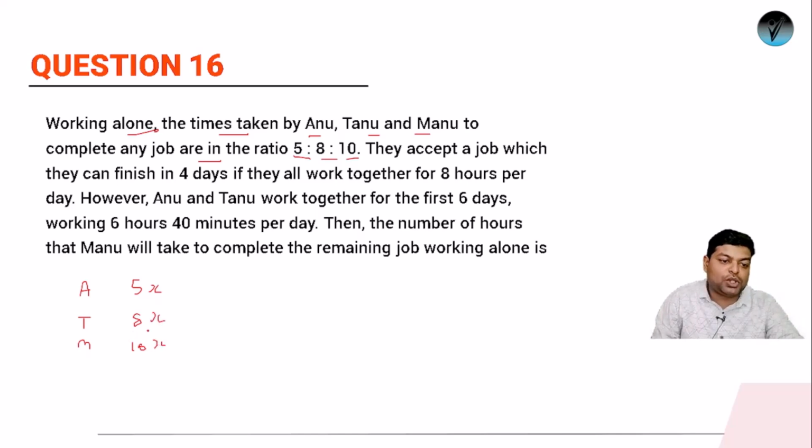So let's assume the total work. Total work will be simply the LCM of it. So what will the LCM be? It will be 40x. So the efficiency of Anu will be 8. For Tanu it's 5 and for Manu it's 4.